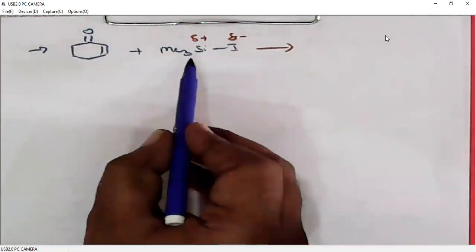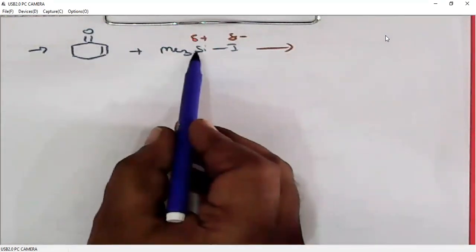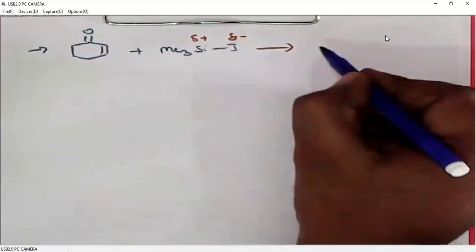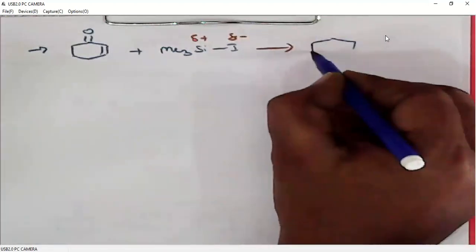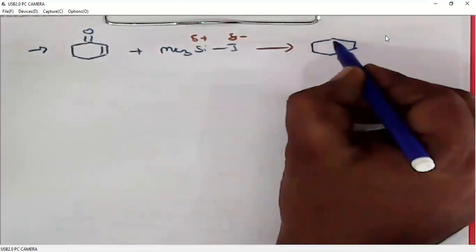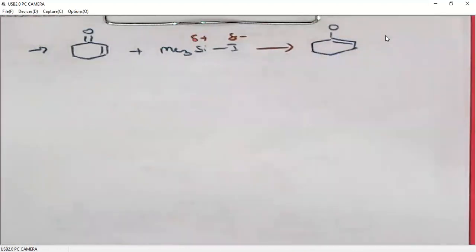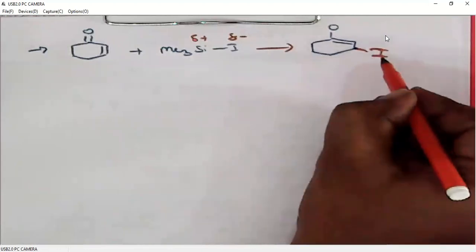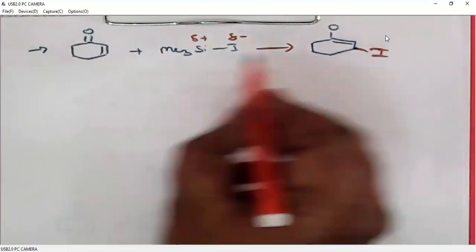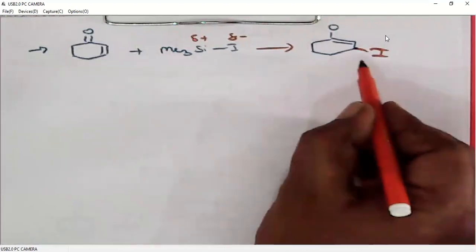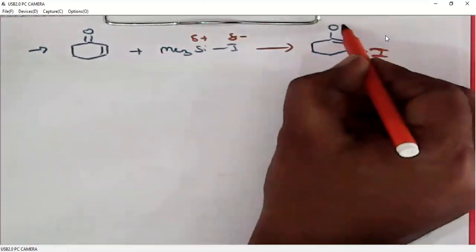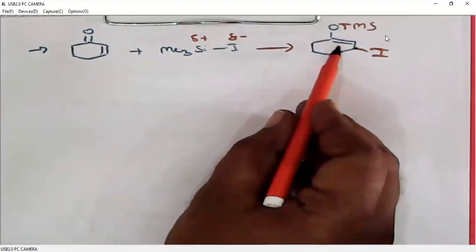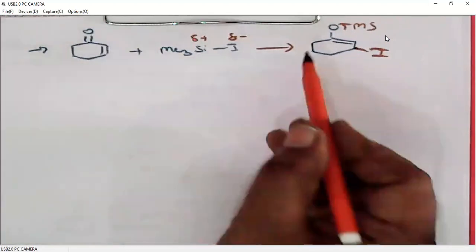At the same time, because of good affinity for oxygen, silicon will immediately attack oxygen, right? So it undergoes 1,4 addition. Iodine will attack this enone in a Michael addition fashion. Then TMS will trap this enolate. Okay.